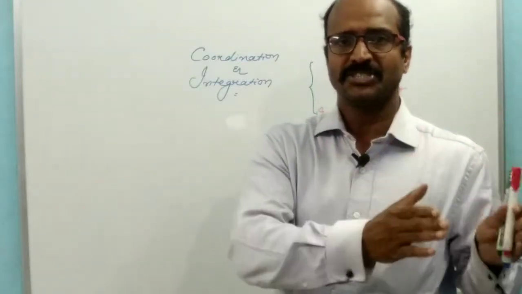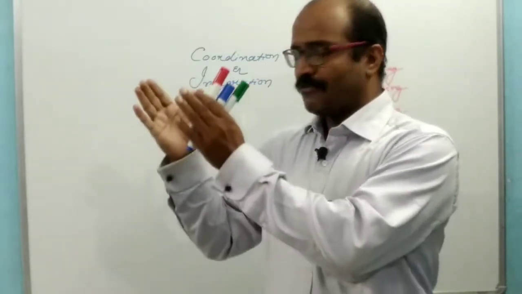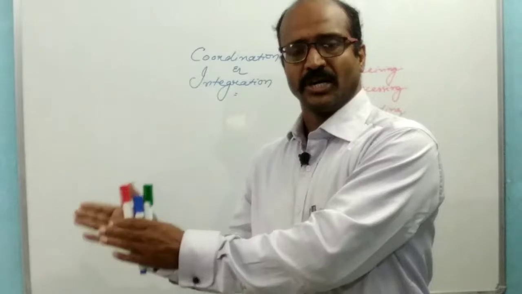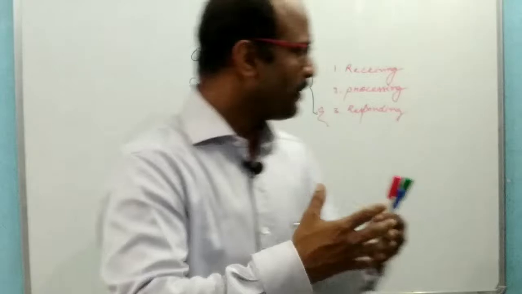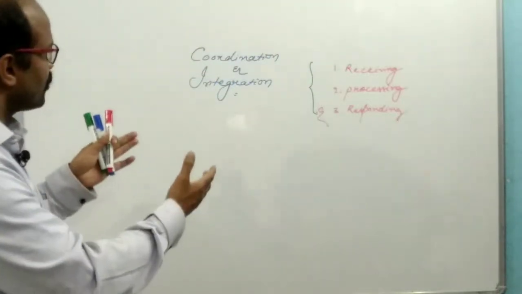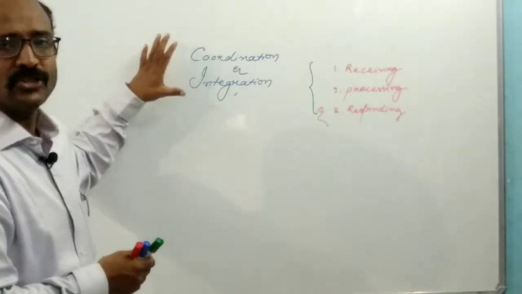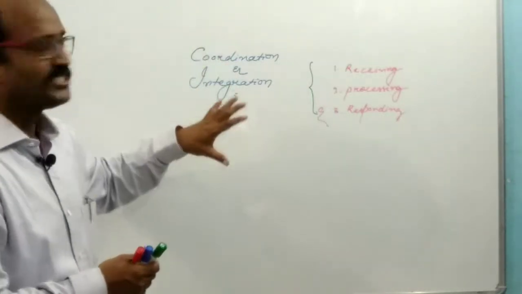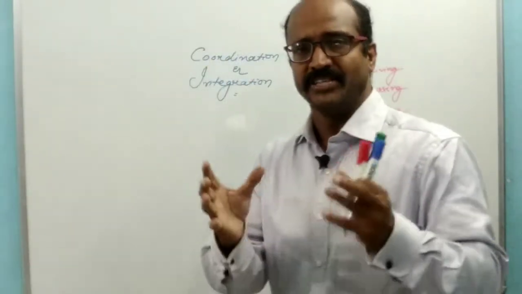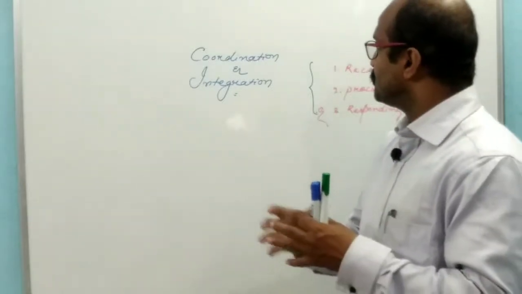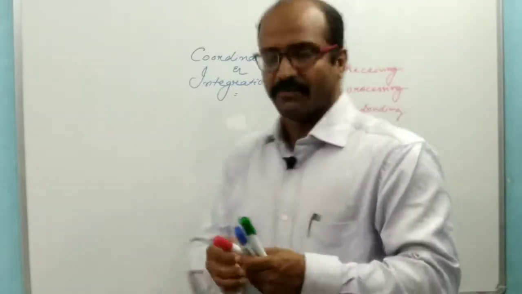The function of one system depends on, and complements, the function of another system. Because of such interdependency, there should be integration and coordination among the different systems or the functions of different organs. Such coordination, such integrity, such complementation is maintained by the nervous system.